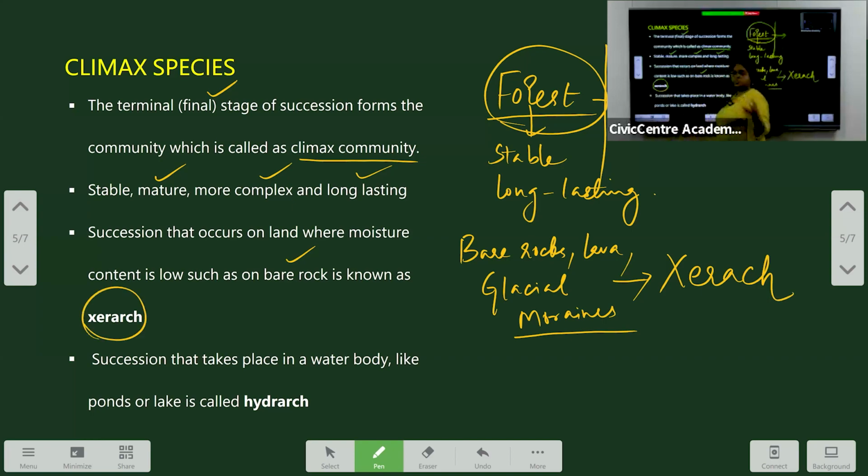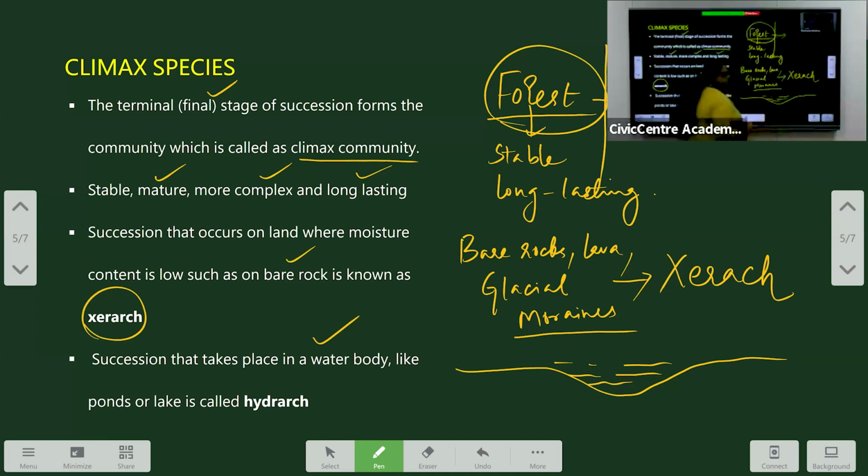But if the succession starts from a water body, like a pond or a lake, say there is a pond or a lake existing here. Slowly the sediments start to flow into the pond or lake due to various reasons like runoff during floods, and it starts to get sedimented.